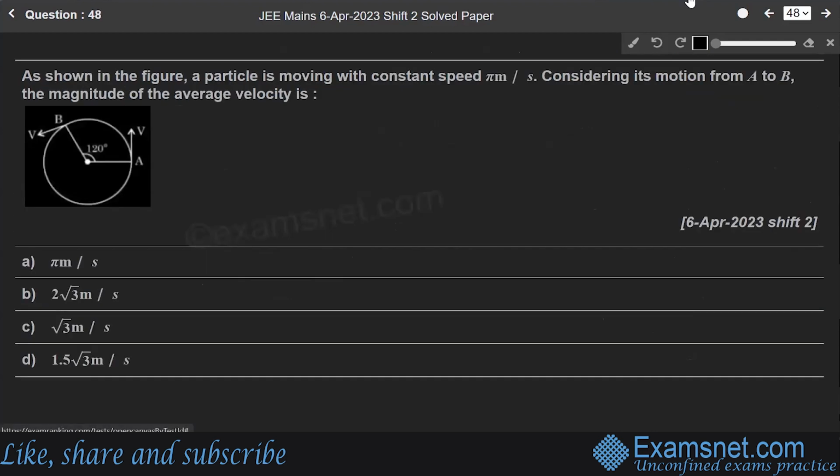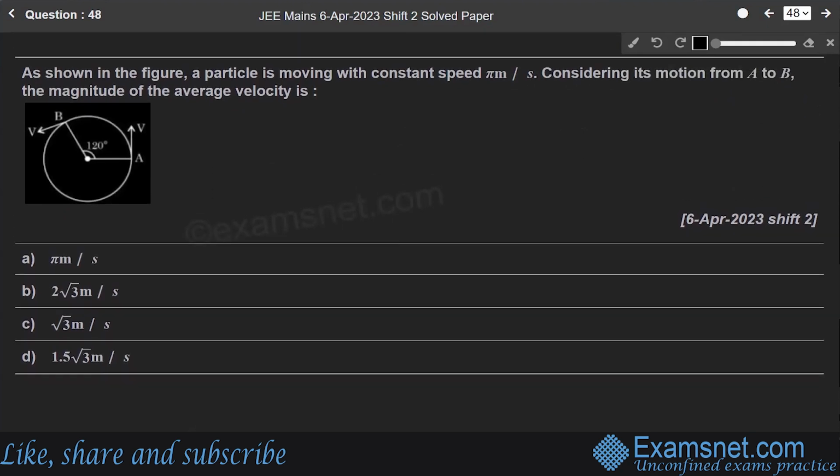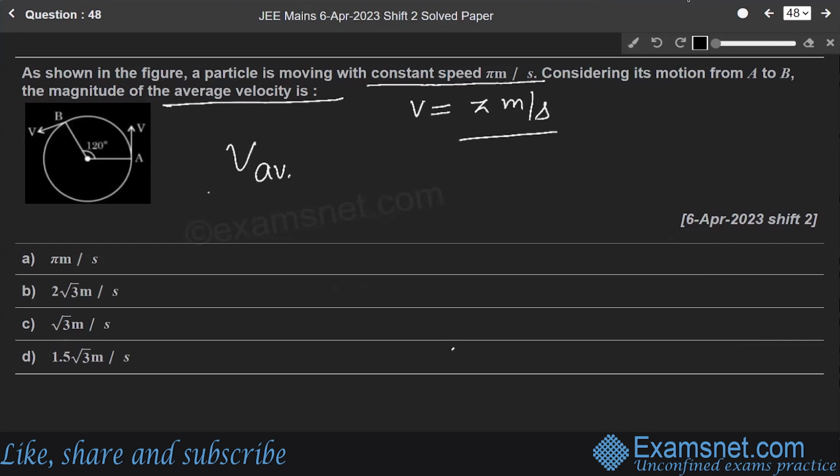Okay. Now moving towards our next question, question number 48. This question says that as shown in the figure, a particle is moving with a constant speed pi meter per second. So the speed is given as pi meter per second. Considering its motion from A to B, the magnitude of the average velocity. Students, champs, we have to find the average velocity.